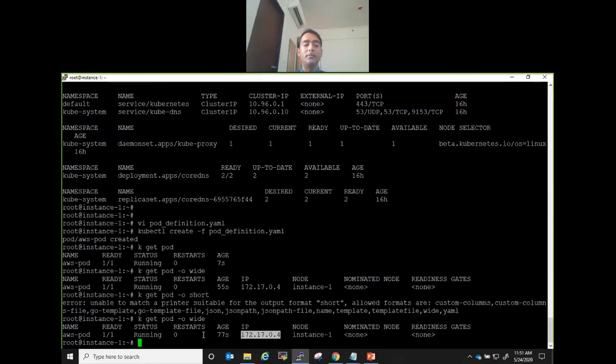Okay, so we were checking for the pod IP, right? So this is the pod IP. If you create a pod, it gets a unique pod IP, and you can define this pod IP range also. When you create a cluster, you can define what should be the range of IPs for pods, and what should be the range of IPs for services.